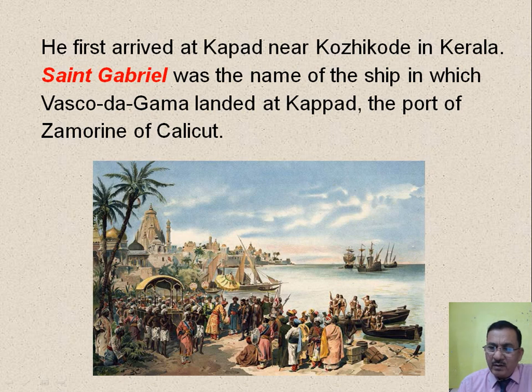Now, I hope you have understood 4-5 questions. The question that comes: who was the first European to land up in our country? The Portuguese people, they were the first ones. Who found the sea route to India? Vasco da Gama found the sea route to India in the year 1498. Who was the king at the time of the arrival of Vasco da Gama in India? King Zamorin. Where did he land up? He landed up at Kappad near Kozhikode in Kerala. And what was the name of the ship that he landed in? Saint Gabriel. I hope this is just the beginning of the modern history, and there shall be a series of such videos which shall be uploaded.